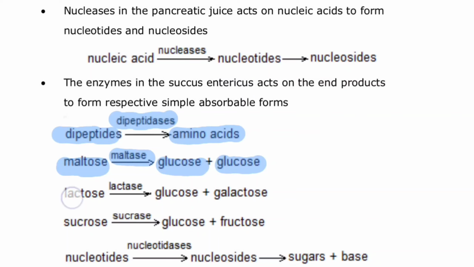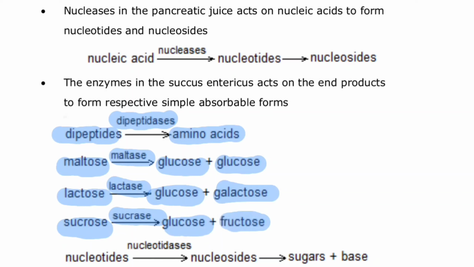If you are breaking down lactose, you have to use the enzyme called lactase, which gives you glucose plus galactose. And if you are breaking down sucrose, you have to deal with sucrase, and the sucrase will give you glucose and fructose.